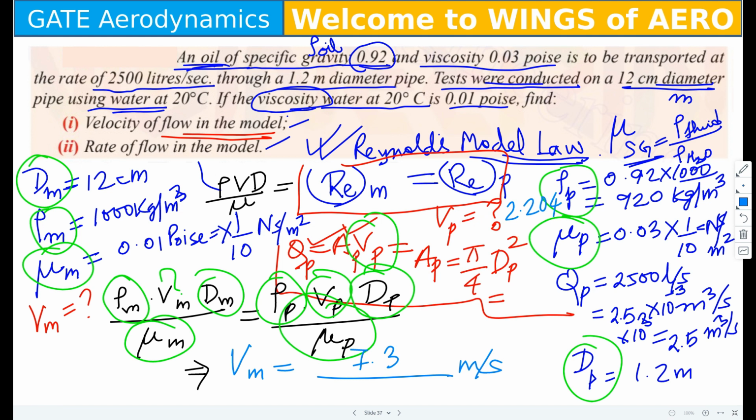Sorry, ma'am, it's my mistake. I used the wrong value. See, this is the problem: here it is 12 centimeter. You have to change the unit into 10 power minus 2.